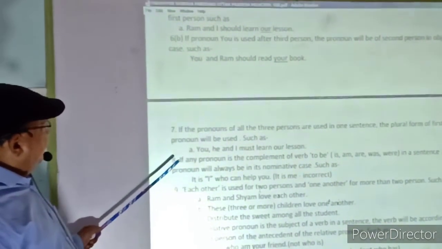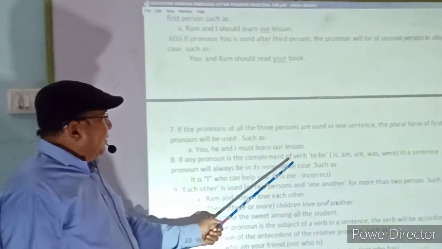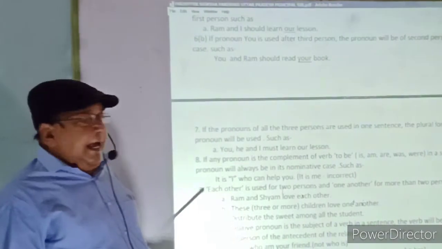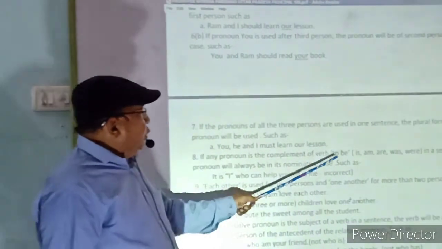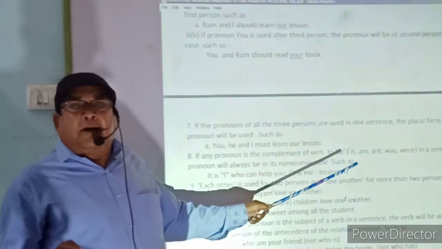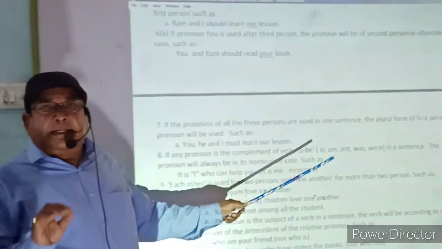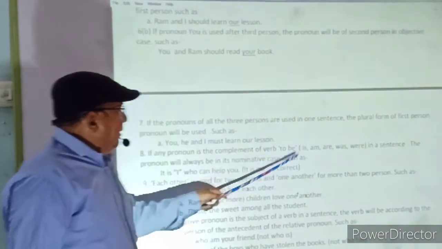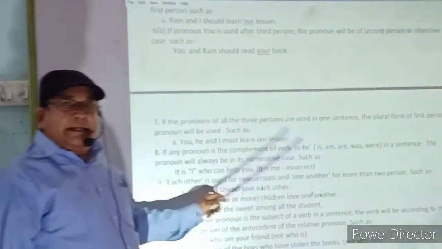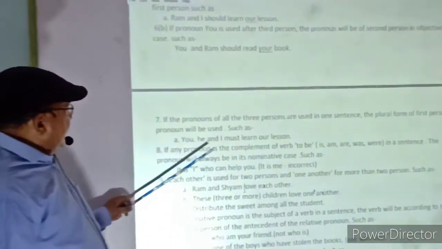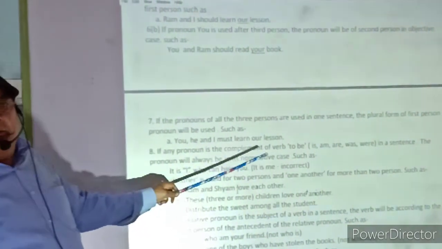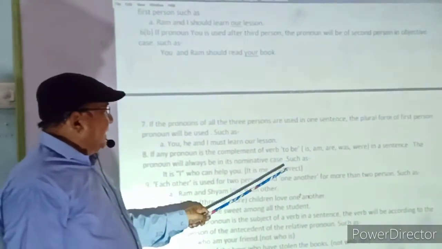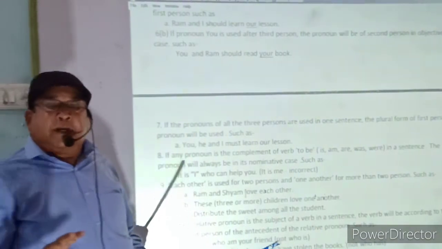Eighth rule: if any pronoun is the complement of the verb to be. Complement is called पूरक in Hindi. In to be we get is, are and was, were. So if any verb, helping verb or auxiliary verb is given and the pronoun is the complement of that particular verb, the pronoun will always be in its nominative case.